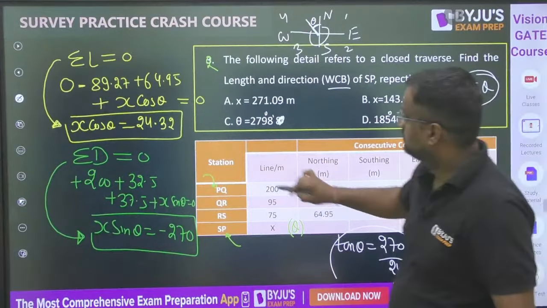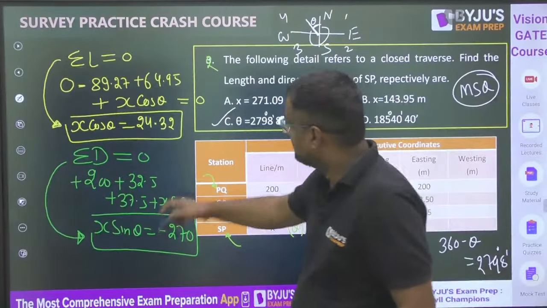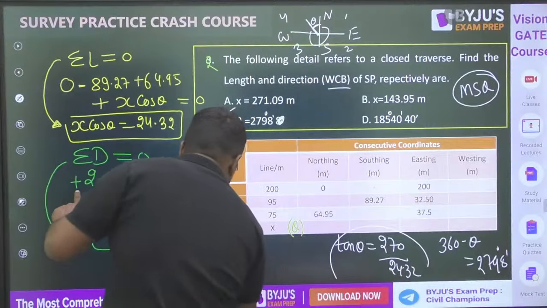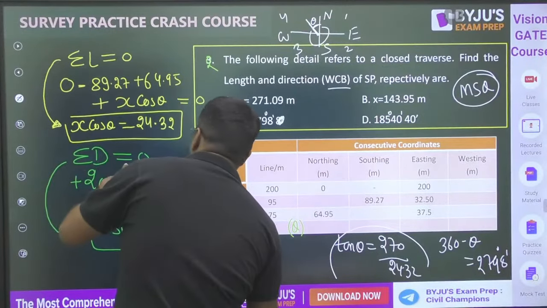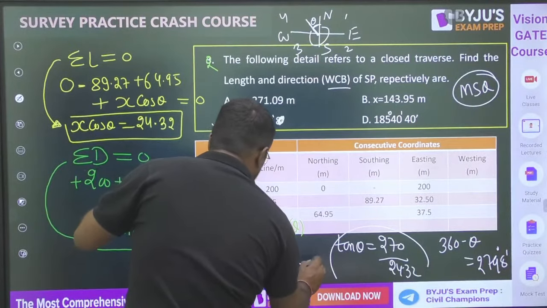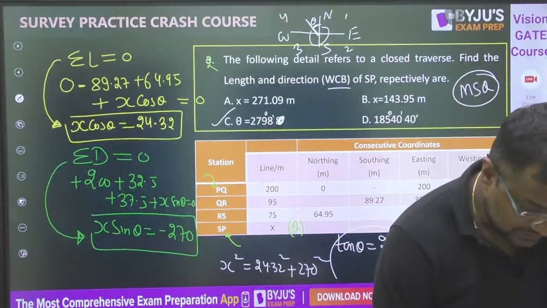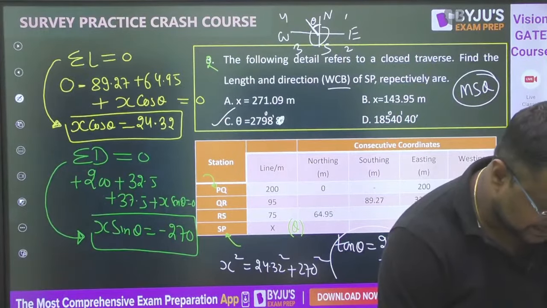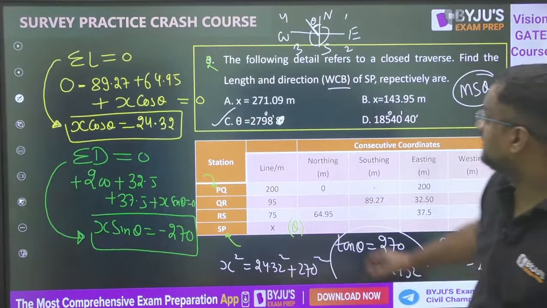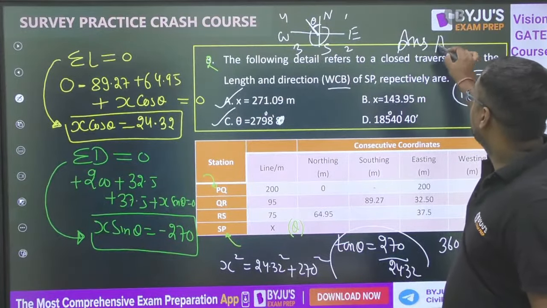Now you put theta anywhere, or you do squaring and adding. x square cos square theta plus x square sin square theta, and cos square plus sin square is equal to 1. So it is 24.32 square plus 270 square. What is the value of x from here? Tell me, everyone. Is it coming something around 271? Okay, so the answer will be A, C.